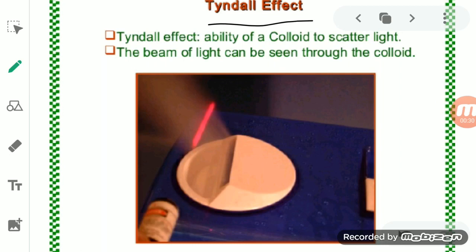When a beam of light is thrown on the colloidal solution, the colloidal particles scatter the beam of light which is coming into their path, and that effect is known as the Tyndall effect.